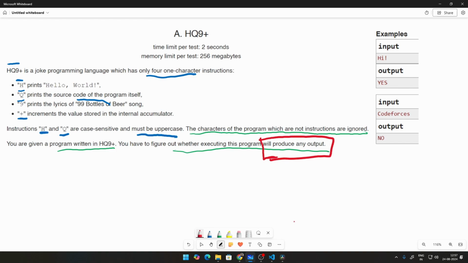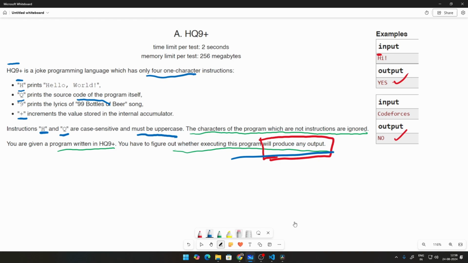Let's just go ahead and see what a solution looks like. In this case, HI plus H, we have a capital H, so that will print hello world, so the output is yes. If the output is yes, print YES in caps. If not, print NO in caps. That's what they're asking. In the second case, Codeforces does not have any of HQ9, so that answer is no. So we are asked to print whether the program will produce any output.